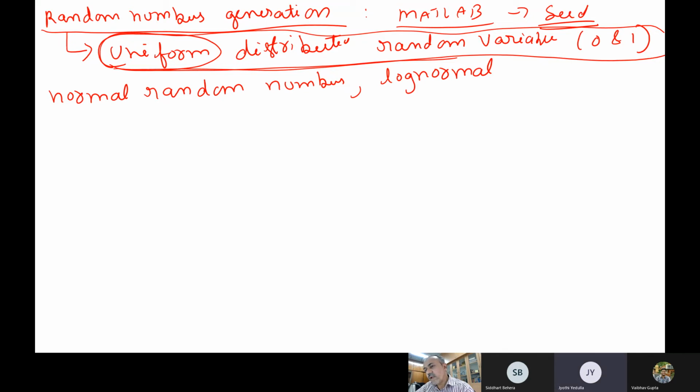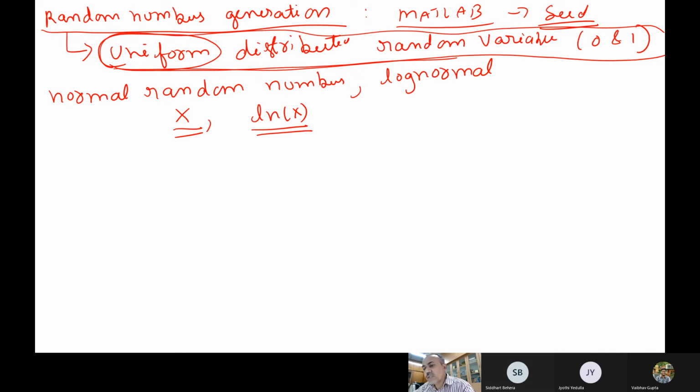Why? How? Suppose x is a normal random variable. What will be log normal? If I want to generate log normal, what do I have to do? e to the power x. The log x, be careful, okay? This will be log normal. Of course, the reverse is, if I have y which is log normal, then e to the power of y will be normal distribution.